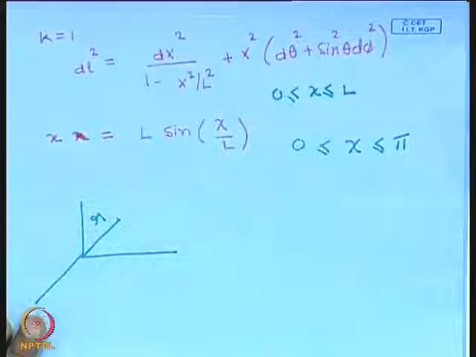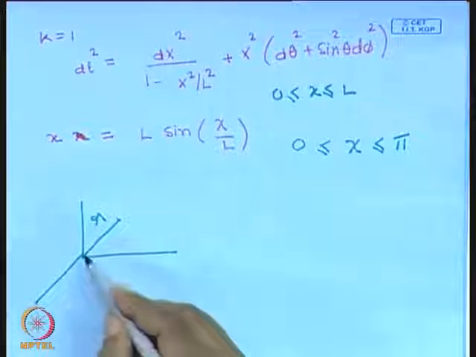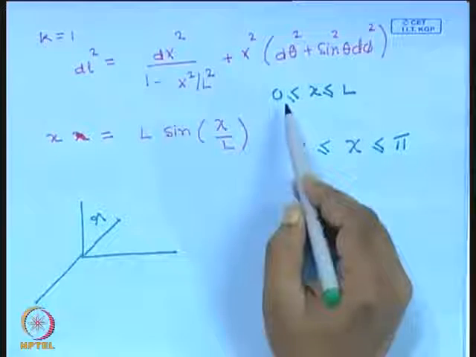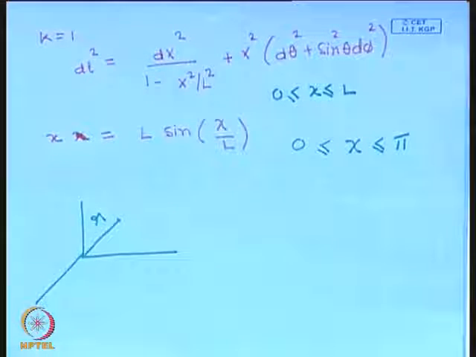The variable chi that we have introduced has to be in the range 0 to pi. X is the distance from the origin and x is restricted to 0 to L. So, you cannot go a distance further than L away from the origin, it is a different kind of space altogether from the usual space that we are normally used to.